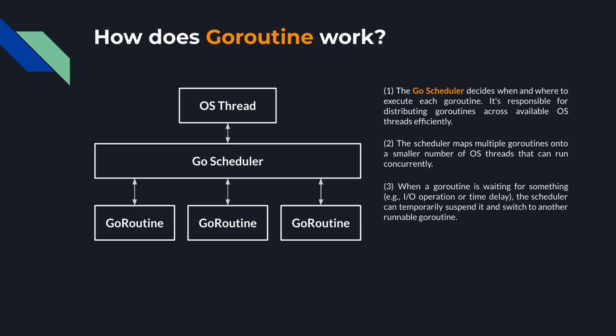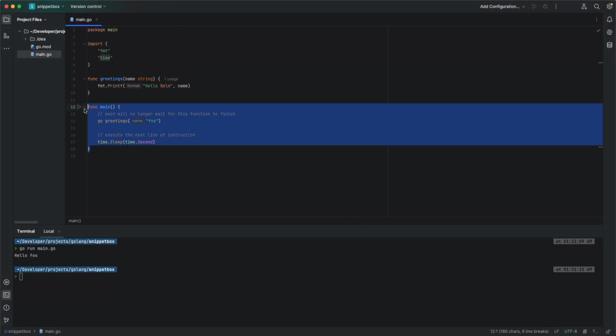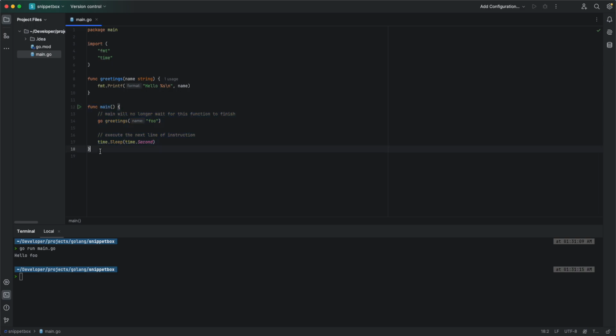And then lastly, when a Go routine is waiting for something, for example, an I/O operation or a time delay, the scheduler can temporarily suspend it and switch to another runnable Go routine. So in our example here, the main function is actually a Go routine. It is by default a Go routine.